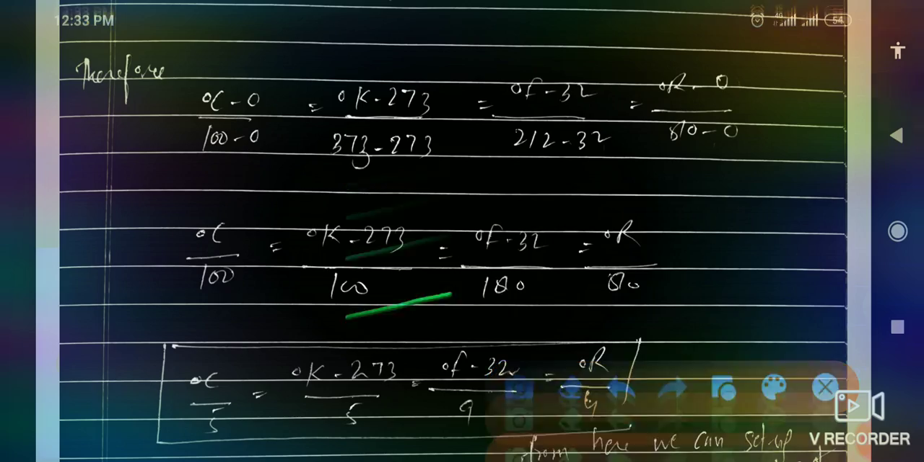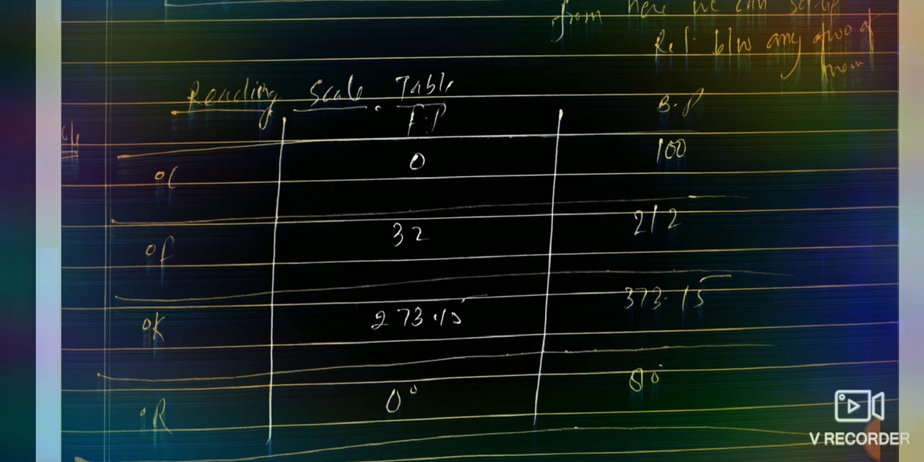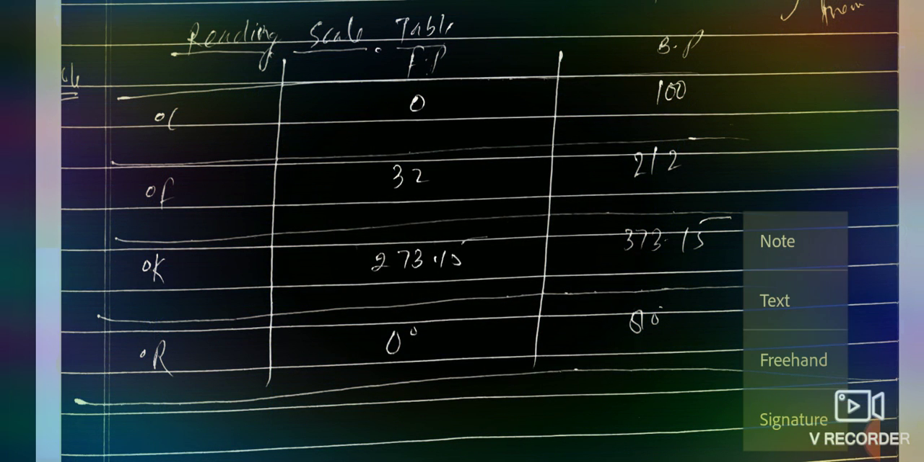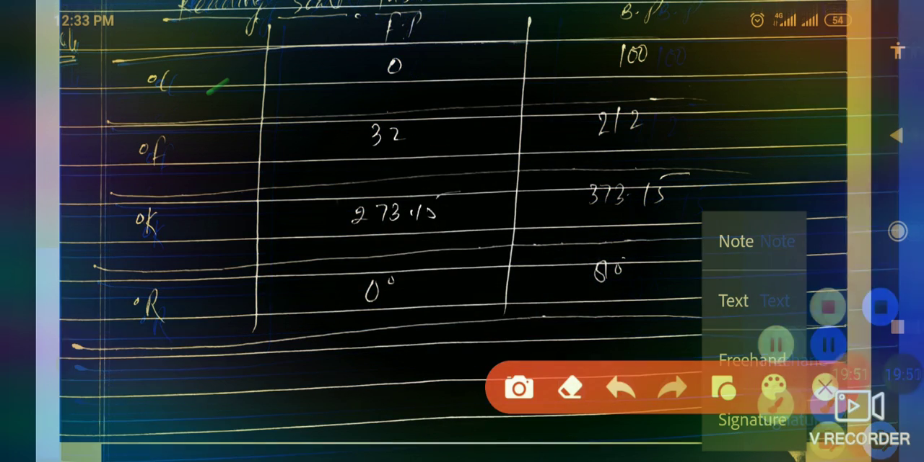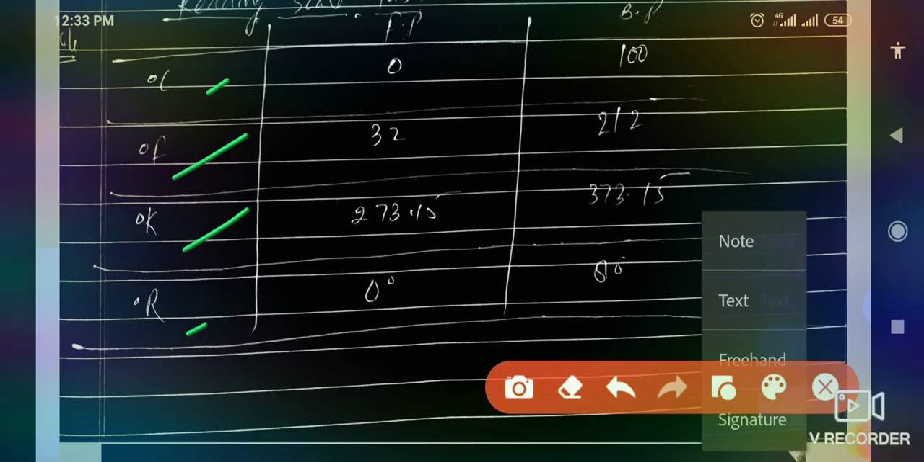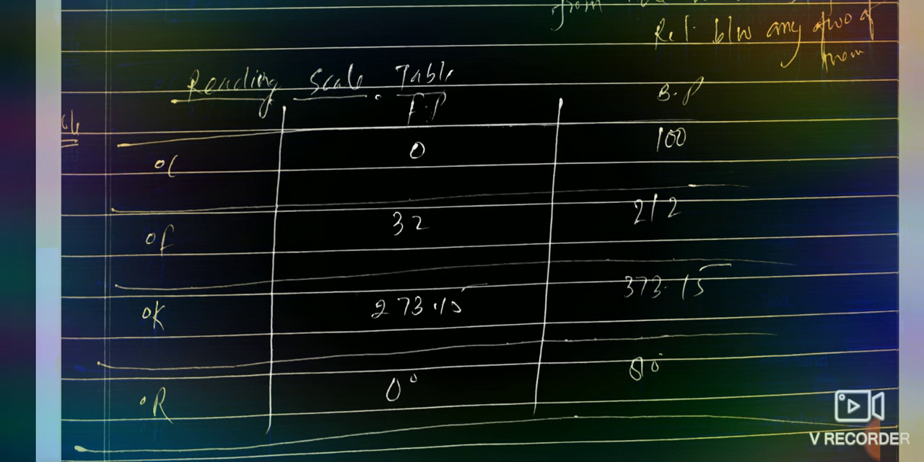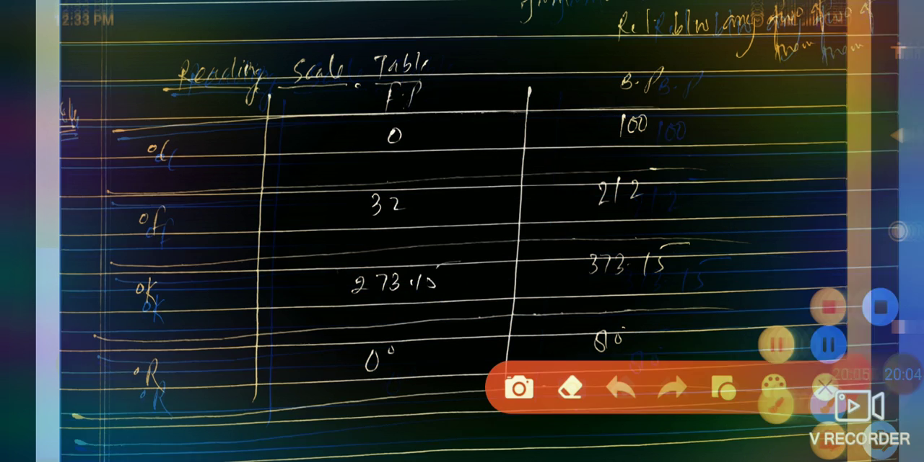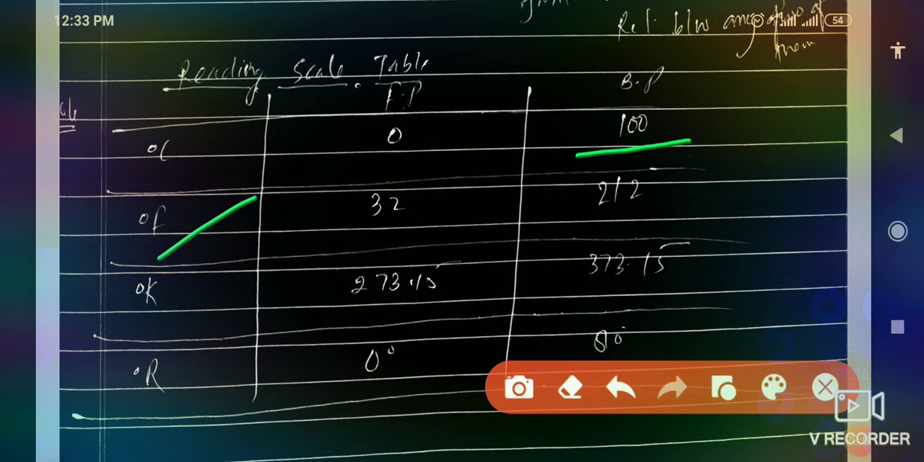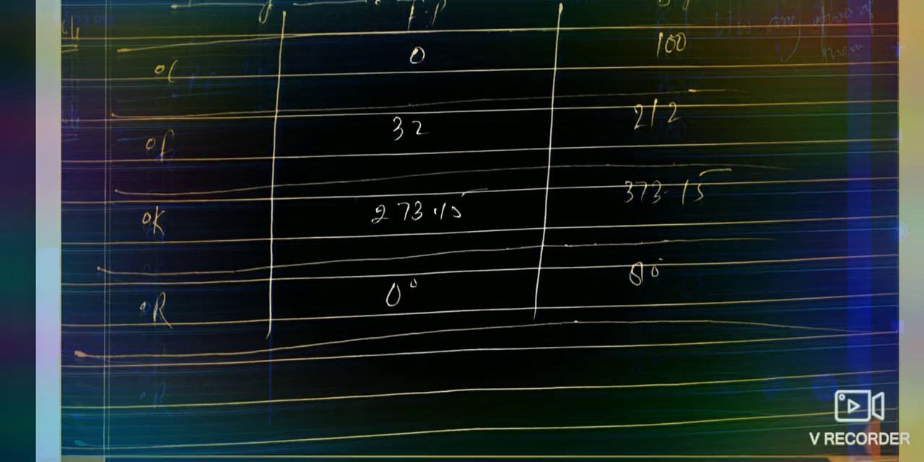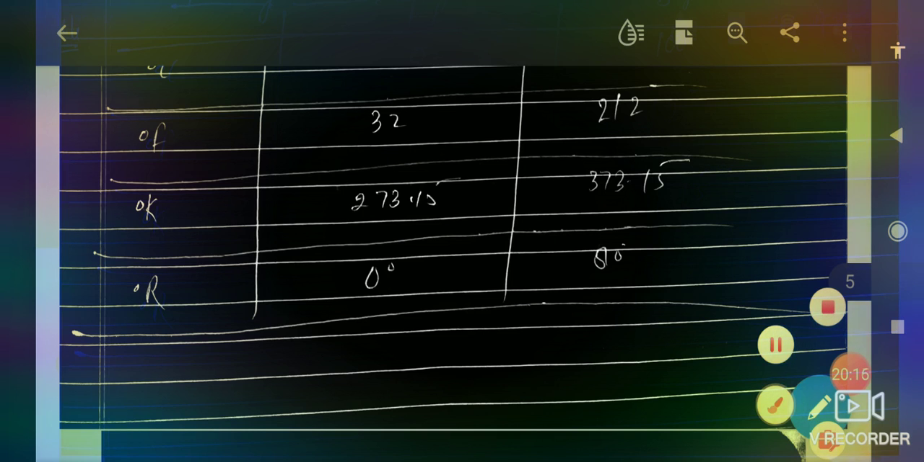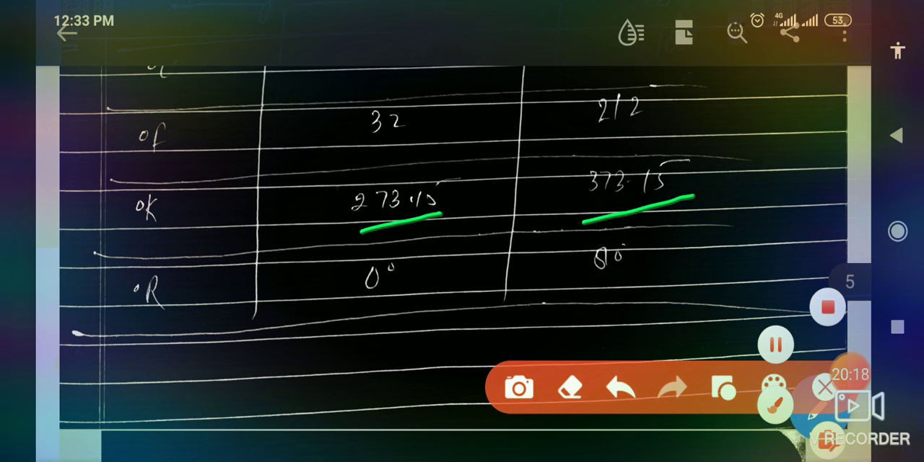See the reading scale table. Okay, so there are four scales: degree Celsius, degree Fahrenheit, degree Kelvin and degree Reaumur. If we talk about the freezing point and boiling point for each and every temperature scale: for degree Celsius, freezing point 0 and boiling point 100. For the degree Fahrenheit scale, freezing point 32 and boiling point 212. And degree Kelvin, freezing point 273 and boiling point 373.15.